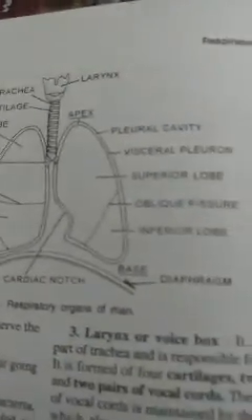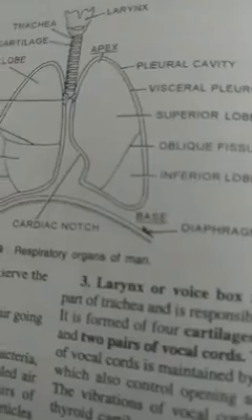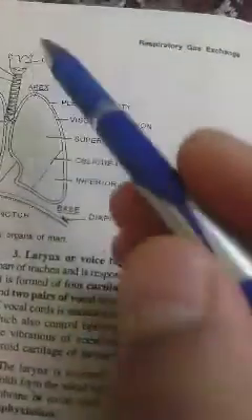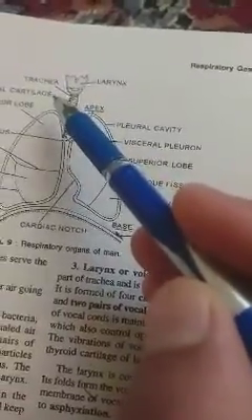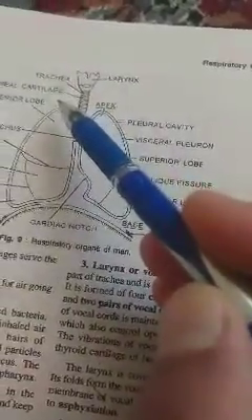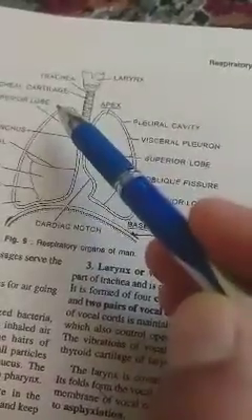This is the larynx, or voice box. It is situated in the neck at the level of the 4th to 6th cervical vertebrae.